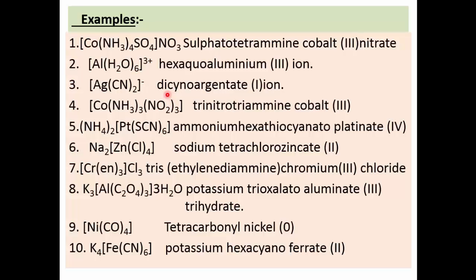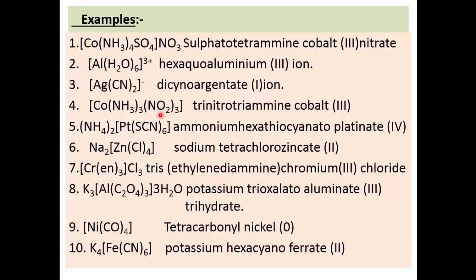2 cyanide ions, therefore dicyano. Now silver, in Greek language it is called argentate. 'ate' is added because it is part of the anion. So dicyanoargentate. We have discussed that there is 1 valency, so 1 in Roman numerals in a small bracket, and it is ion. Dicyanoargentate(I) ion. This is the name of this complex ion.